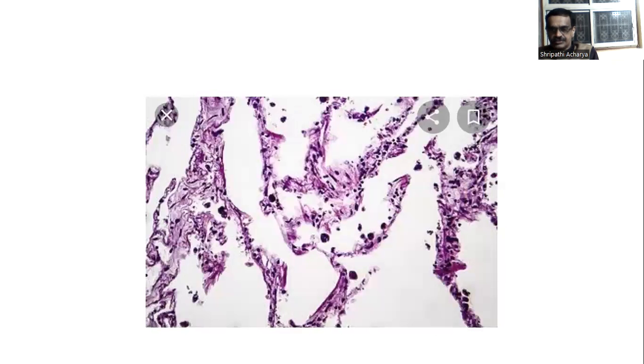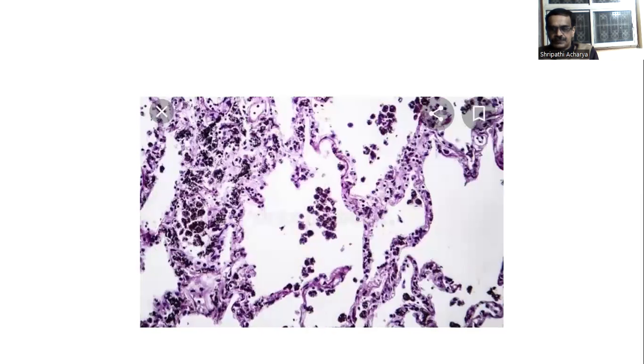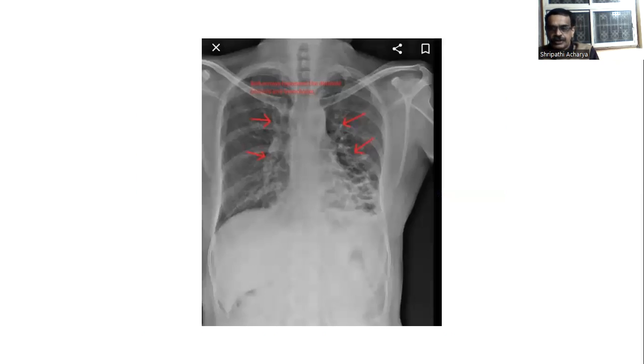Cycle is enlarged. Another histological slide of bronchiectasis. Another one, you can see inflammatory cells. Then coming to X-ray. Here you see the thoracic cage. The thoracic cage is